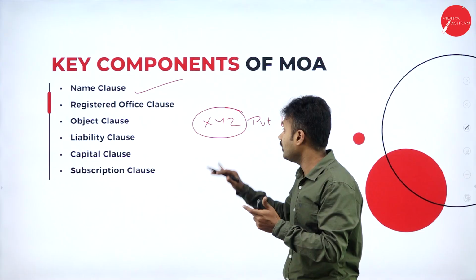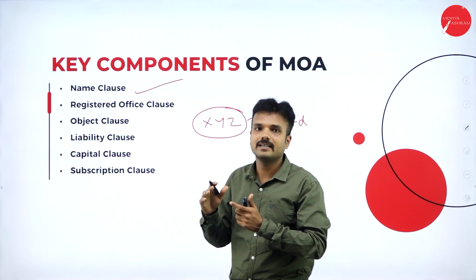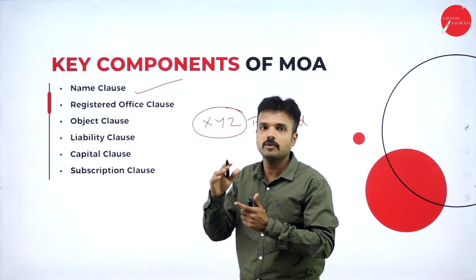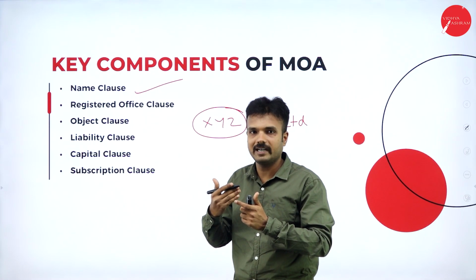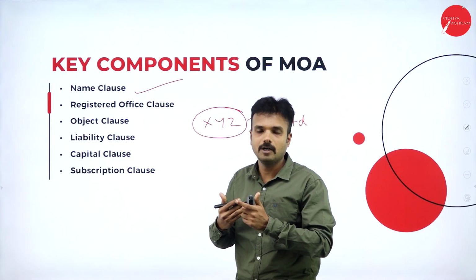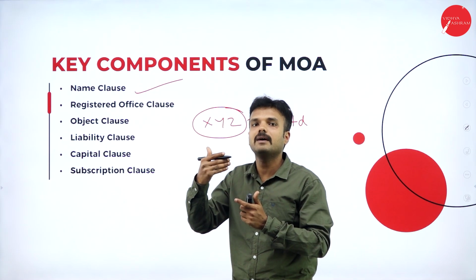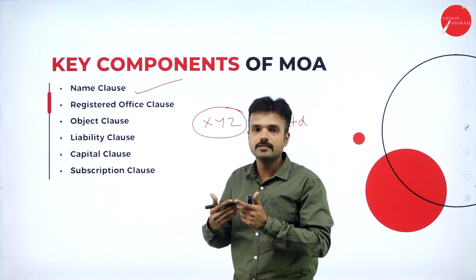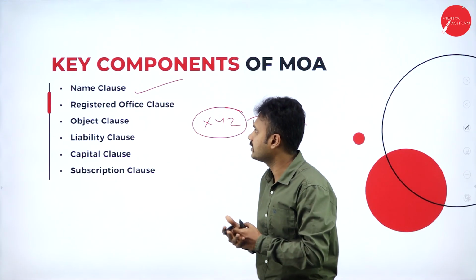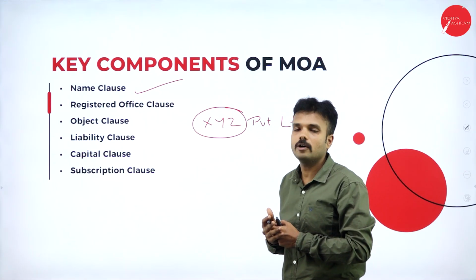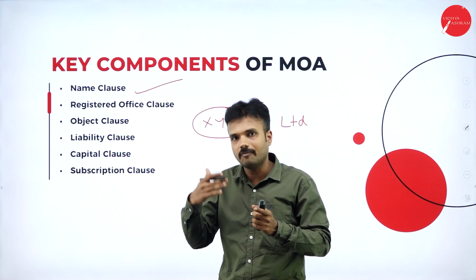In the same way, when it comes to the name of the company, I should not affect the sovereignty of our nation. I should not copy the logo of our nation, that is the triple lion logo, or the Ashoka Chakra, or take the symbol of the national flag. So these are all the things I should not do. That we call the name clause. Here in the name clause, I am going to highlight exactly what the name of my company is.